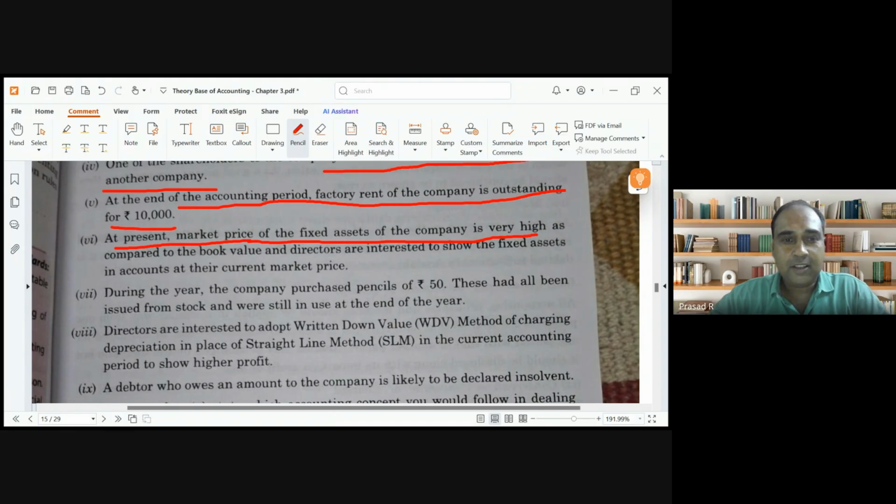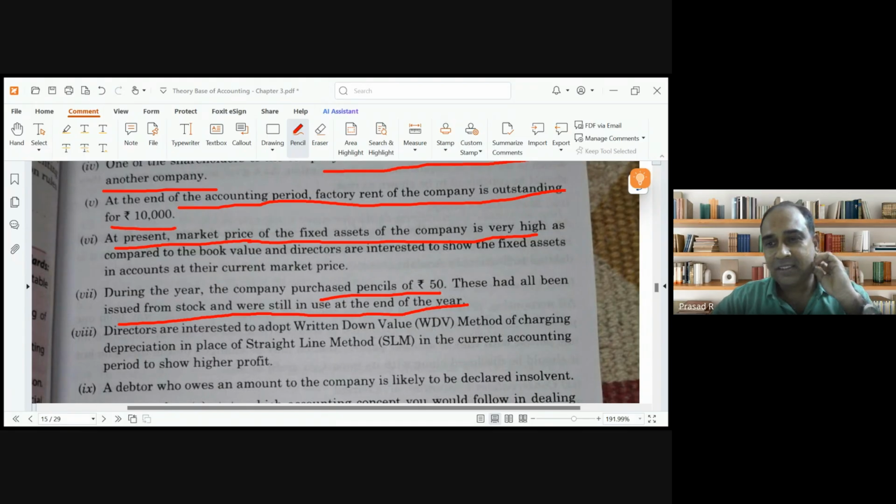Next thing, during the year, the company purchased pencils of ₹50. These have all been issued from stock and are still in use at the end of the year. Whether it is material or immaterial: immaterial. Immaterial doesn't mean that we should not record. Every transaction, whether it is 1 rupee or 50 paisa or 25 paisa, if we incur even a single rupee, we have to record it in the business.